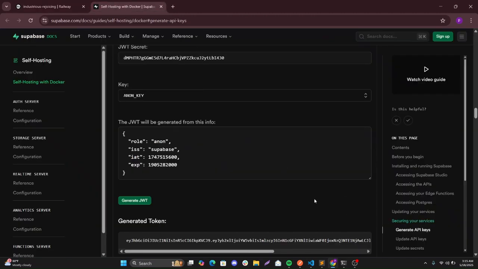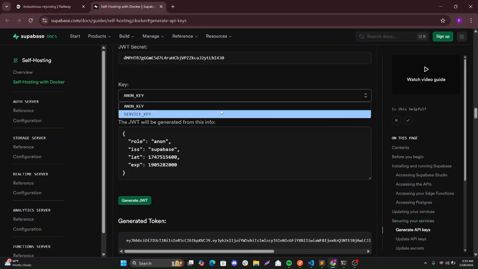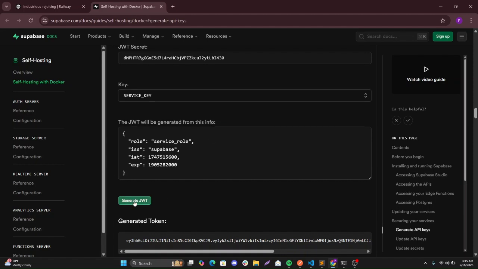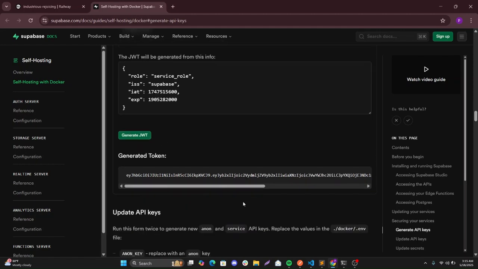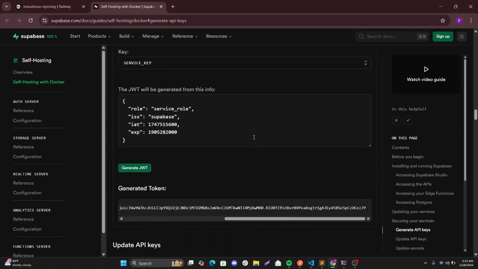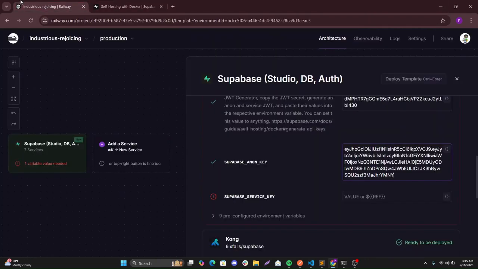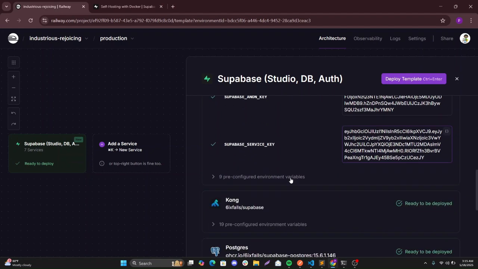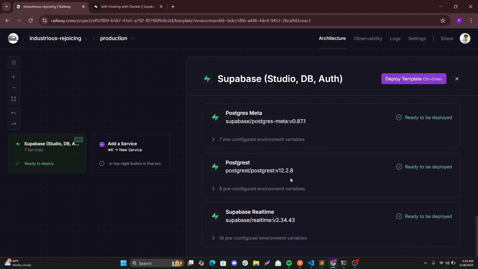The Supabase service key, I'll just change this to this and then I'll generate. So I hope that's generated. I'll copy that here, and those are the variables that we need.